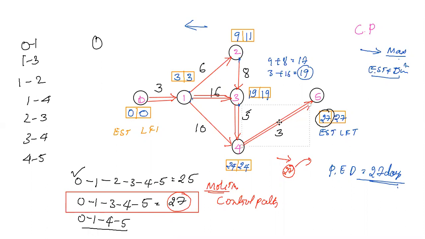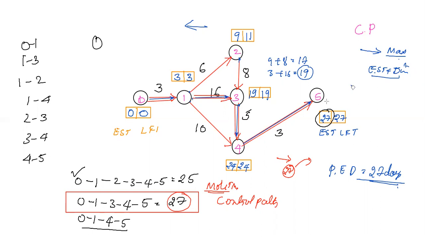So the double line under the arrow mark indicates that this is the critical path. This is the path which is consuming more time, the full 27 days. So this is the critical path.